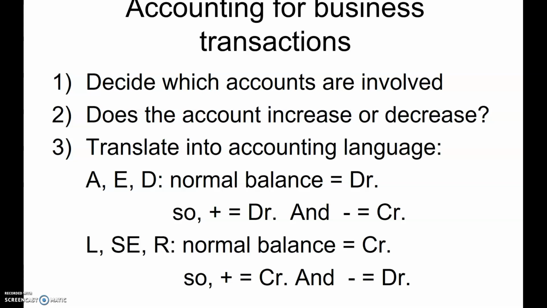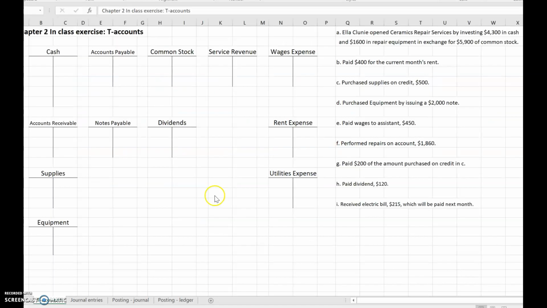So we start off the same way as when we were putting in the worksheet. When we see a transaction, decide which accounts are involved, and then do the accounts increase or decrease. But then we're going to translate the plus or the minus into a debit or a credit using our rules. Okay. So let's take a look at an example of how some of these transactions work, putting them in T's.